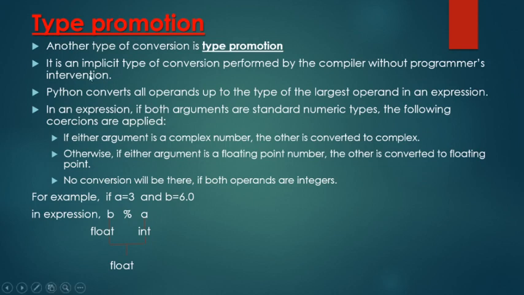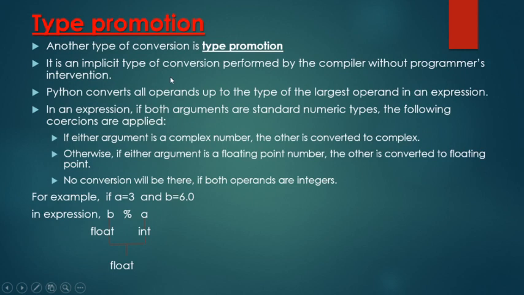Next is type promotion. It is another type of conversion. The first one we discussed, explicit type conversion, is done by the user. But type promotion is done by the compiler itself. It is an implicit type conversion performed by the compiler without the programmer's intervention.